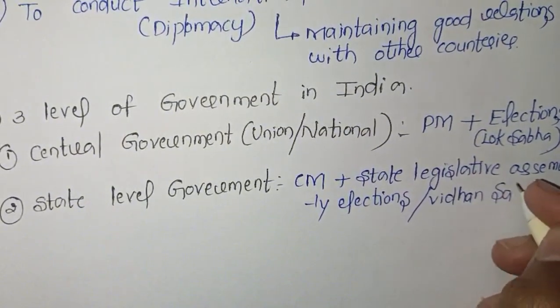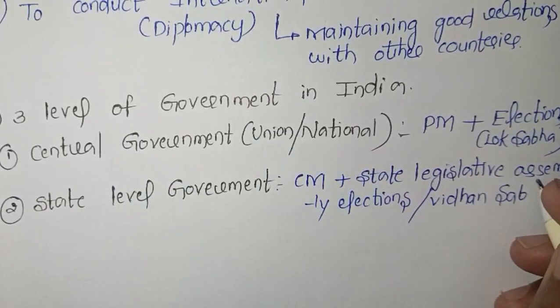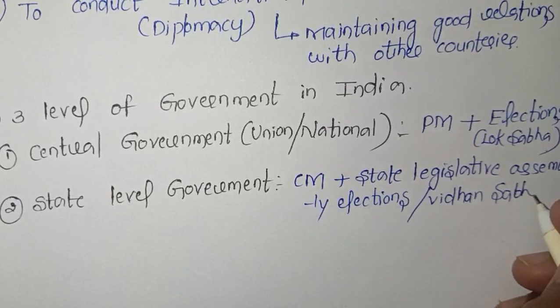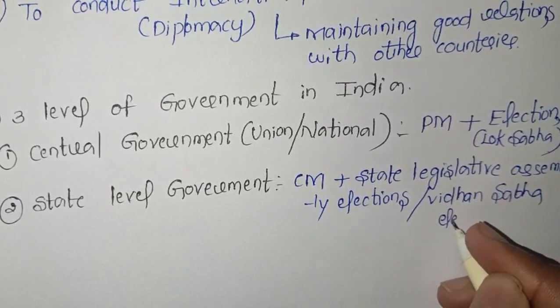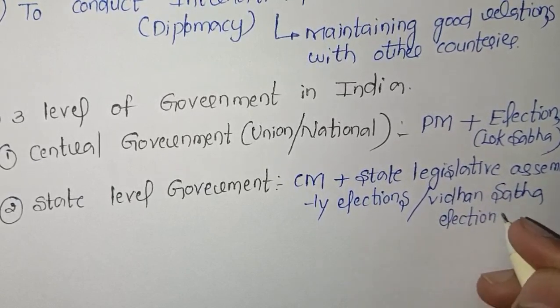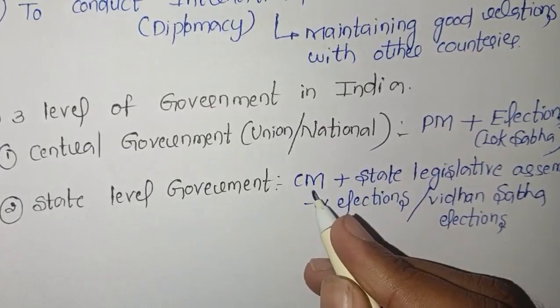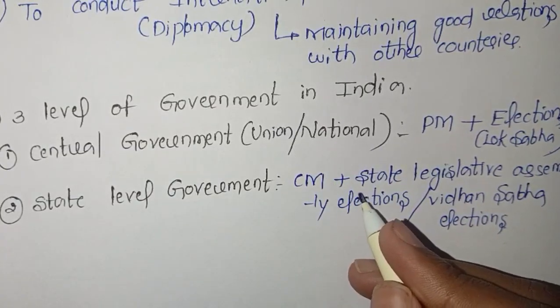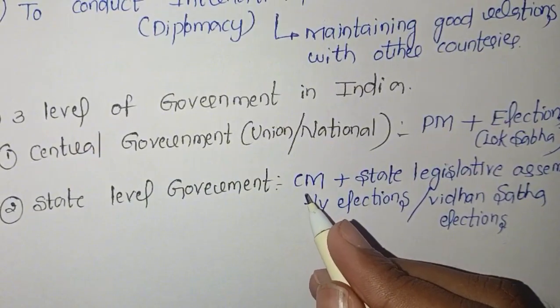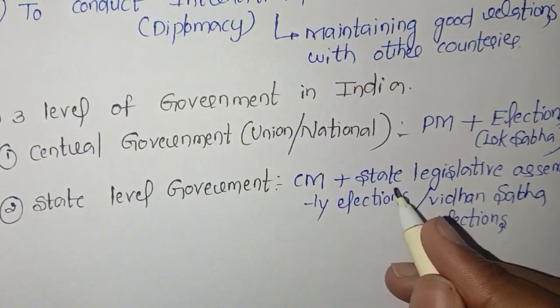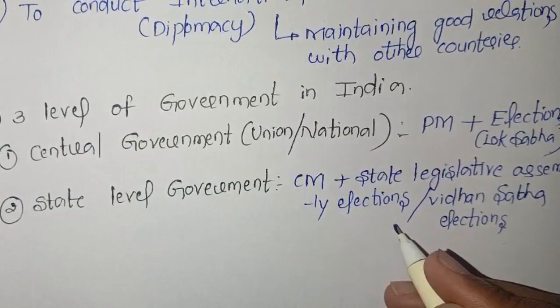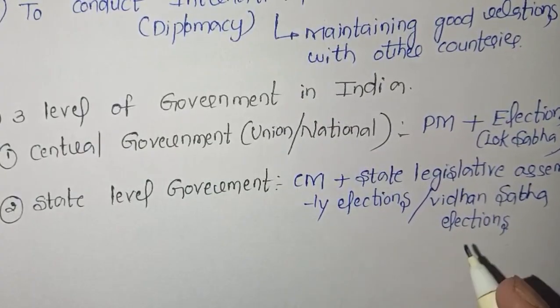Remember, Vidhan Sabha elections are nothing but state legislative assembly elections. I hope you understood. State level government is headed by our chief minister, and for electing our chief minister, they conduct the state legislative assembly elections. These are nothing but Vidhan Sabha elections.